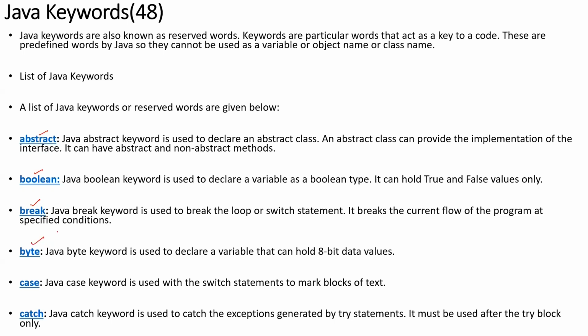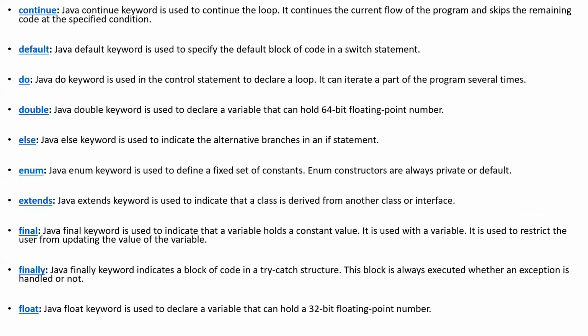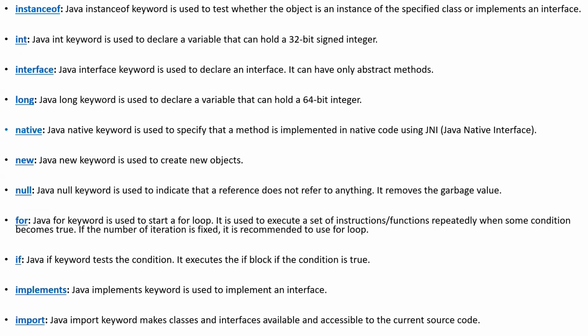Next is byte. Next is case. Next is catch, in terms of your try, catch, throw, exception handling. Then you have continue. Then default, do, double, else, enum. Next you have extends, then instanceof, then integer, interface, new, null, for. So all these are listed here. Import is generally used in terms of your packages to import. Implements, generally you have extends keyword and implements keyword. Extends keyword is used for inheritance, whereas implements keyword is used to work with interfaces.